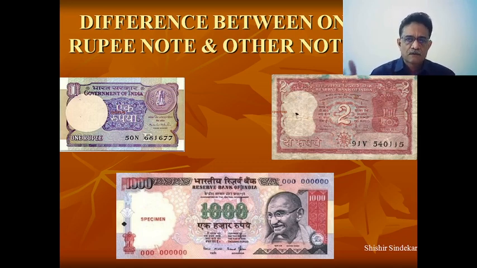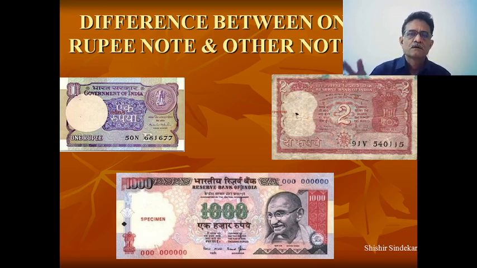That means the RBI maintains reserves of rupees 200 crores, out of which 115 crores is in terms of gold and the remaining 85 crores in terms of rupee securities approved by the RBI. So against that 200 crores, RBI can print any number of notes, in any quantity and any denomination. There is no ceiling on that.